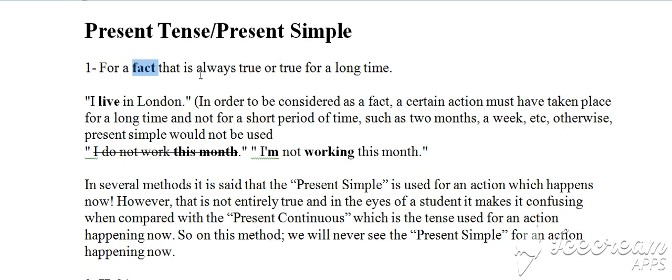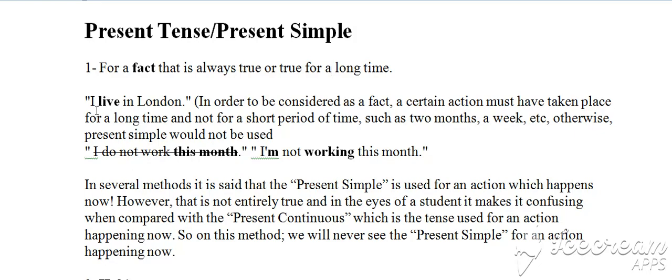What do we mean by fact? Is this blue or green? I'm not talking about now. I'm talking about the fact, whether it is blue or green. Is it 19 years old or is it 21 years old? I'm not talking about now. I'm concentrating on the fact, whether the person is 19 or 21. So this is what we mean by fact. A fact which is always true or true for a long time.